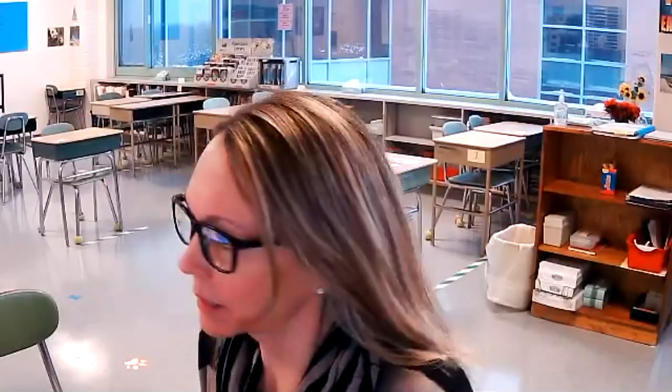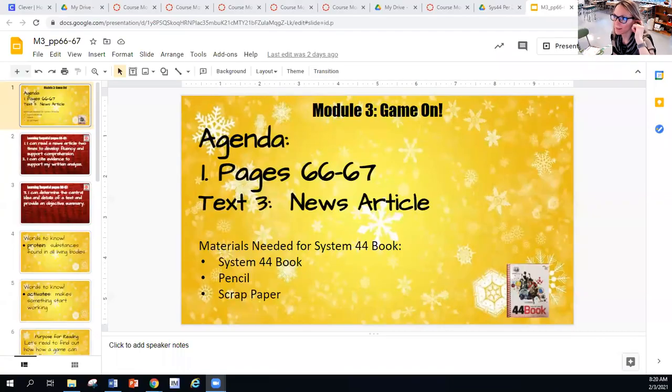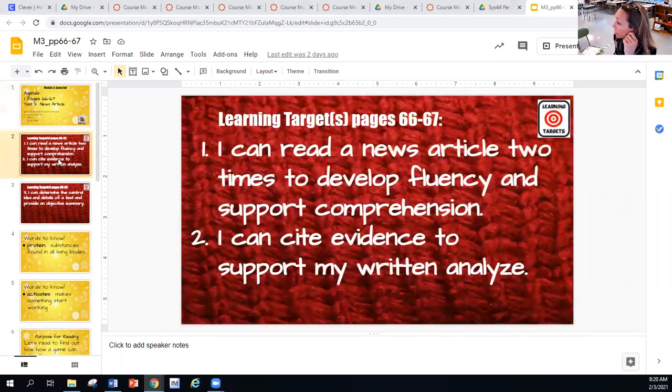Okay, pages 66 to 67 in your System 44 book. So let me go ahead and share my screen so we can go over the learning targets and the expectations. So 66 to 67, this is text 3 of the module. So we have a news article 3, learning targets.